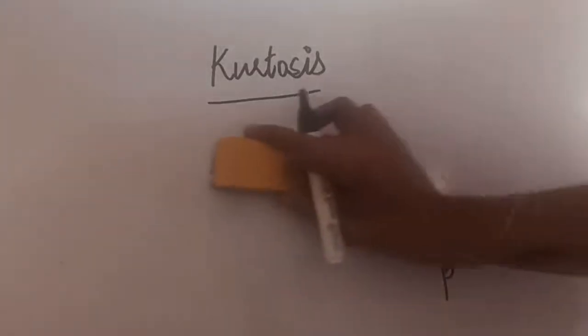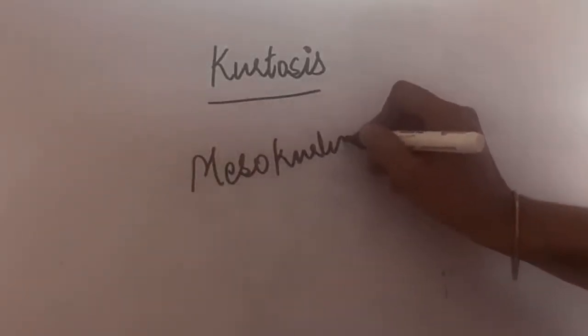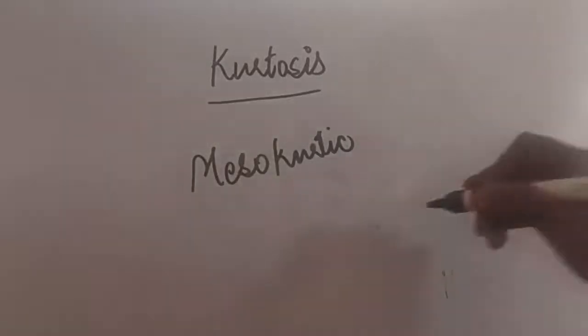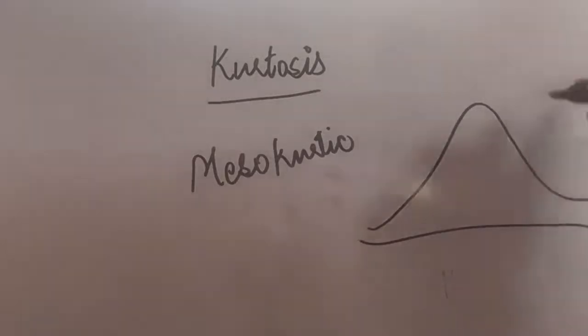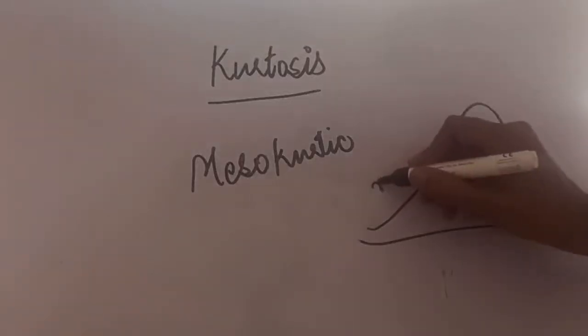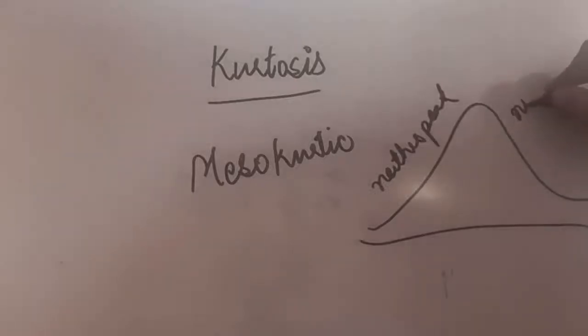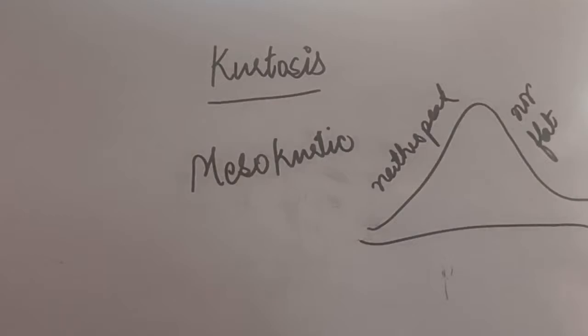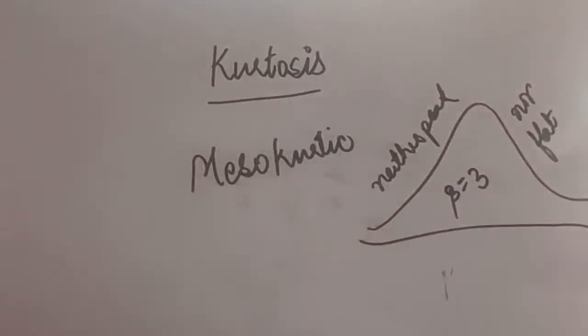The third type of distribution that you may come across is known as the mesokurtic series or mesokurtic distribution, in which neither is there so much peak nor so much flatness. There is neither a very high peak nor a very low flat. Here we say that beta is equal to 3. So it is a normal distribution.